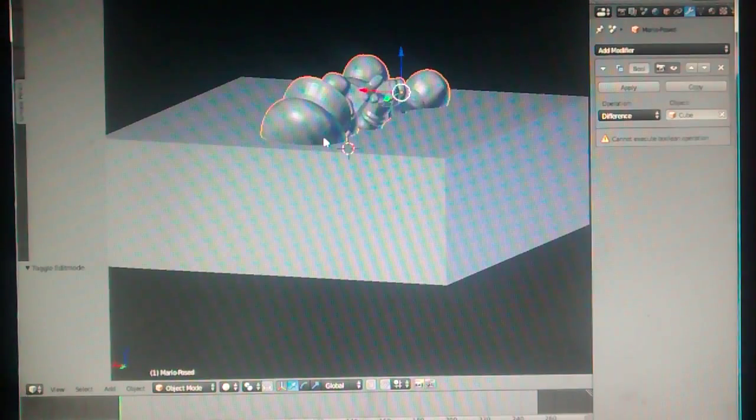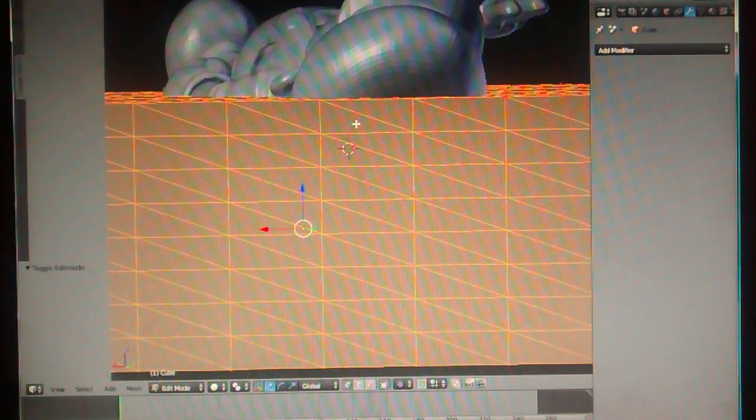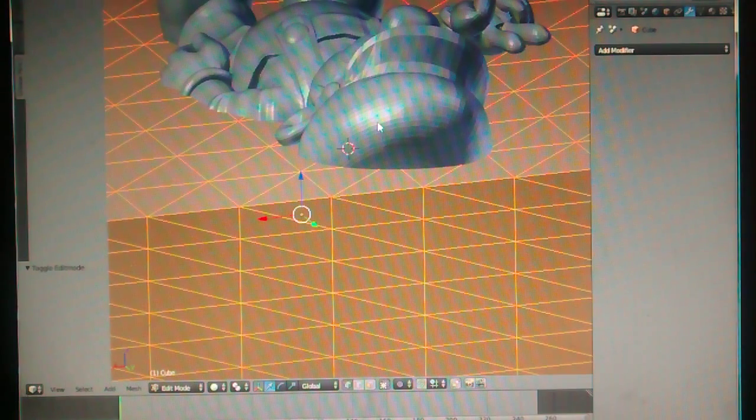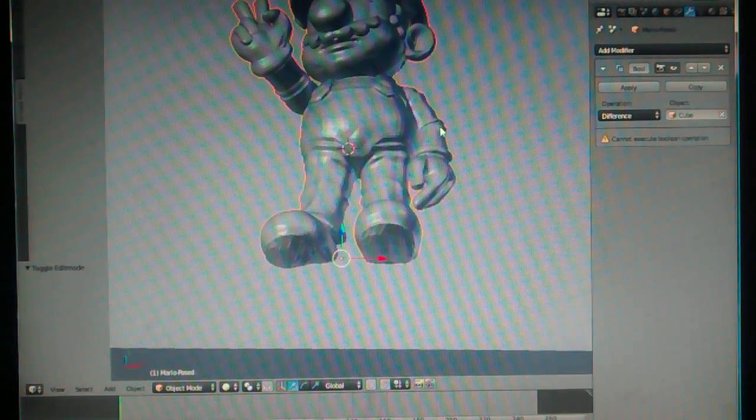Anyway, it would cut away the bottom of Mario if Blender wasn't being a pain right now. And you would get half of a Mario, just the upper half. And then you would export the STL